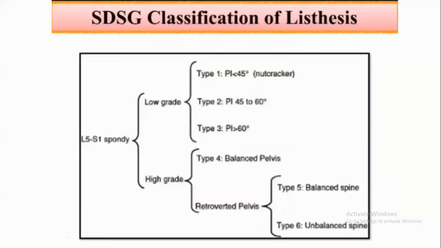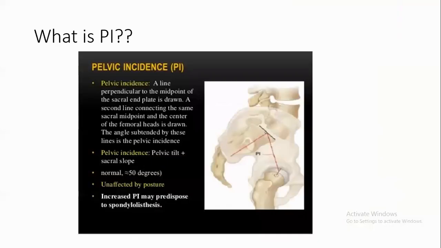What is the Spinal Deformity Study Group classification of listhesis? It is classified based on the PI. What is meant by PI? It is the pelvic incidence. How to calculate the pelvic incidence? A line perpendicular to the midpoint of the sacral end plate is drawn, and a second line is drawn from that same sacral midpoint to the center of the femoral head. The angle subtended between the two lines is the pelvic incidence.